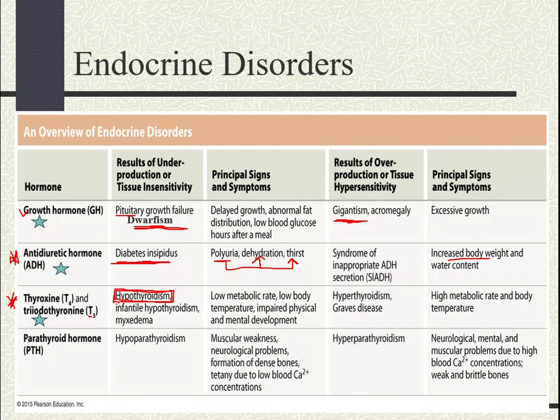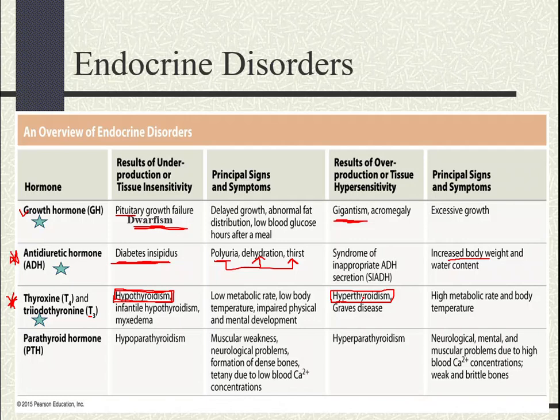Now, the opposite of hypothyroidism is hyperthyroidism. Patients with this condition, their blood test will usually show an elevated level of T3 and T4, but very low levels of TSH, hence hyperthyroidism. So what you're seeing here is a hypersecretion of T3 and T4.